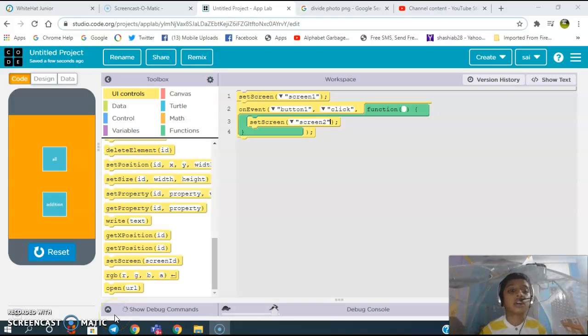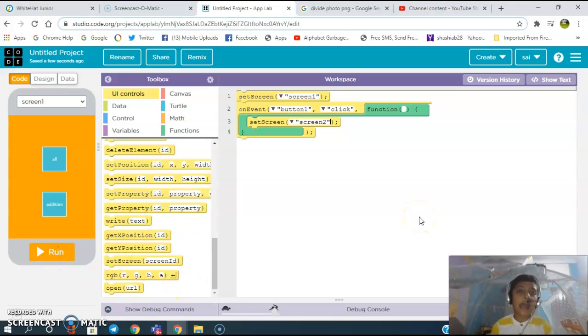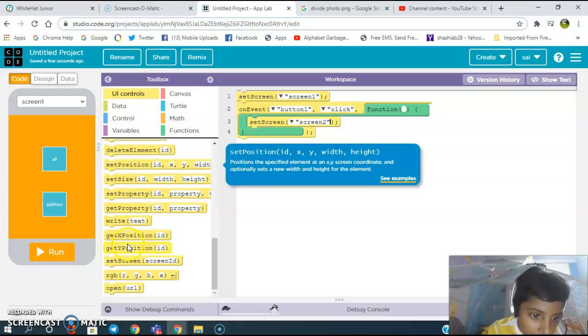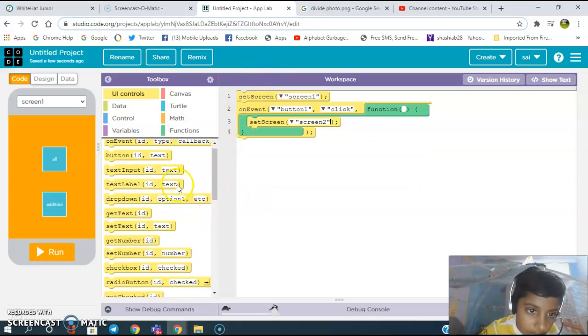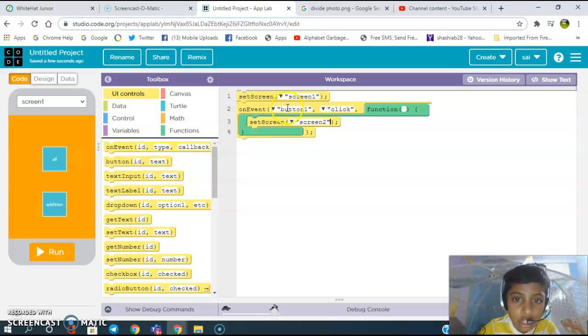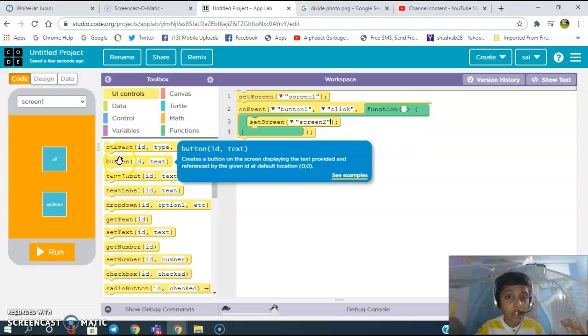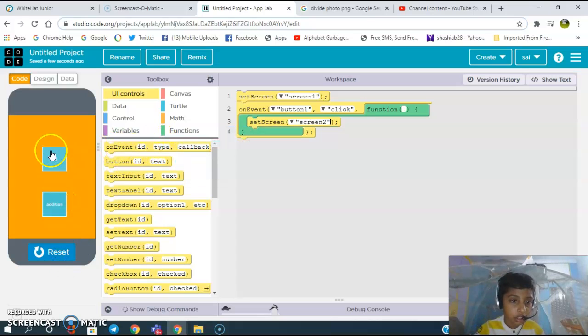So today we are going to code an app called Calculator. Last time, in the last part, we designed our app and now we're going to code it. To do that, first we need to go here to code, and last set screen. Again we need to click on event. On event, the button 1, the ID, the button 1 is clicked. Set screen to 2. Again, then we will check it.